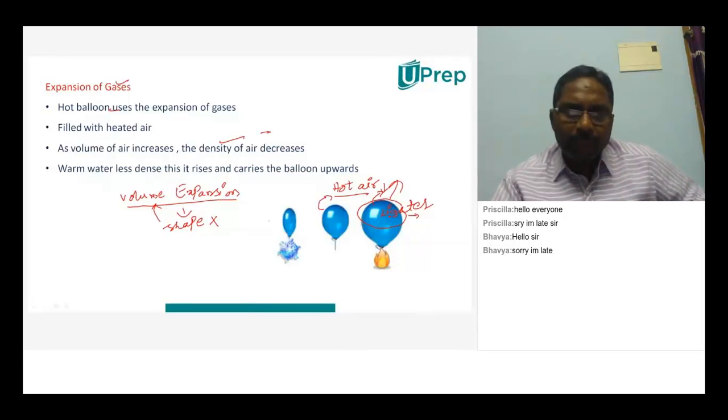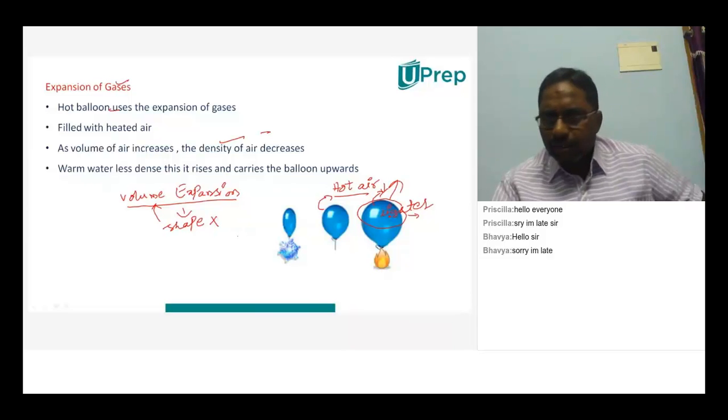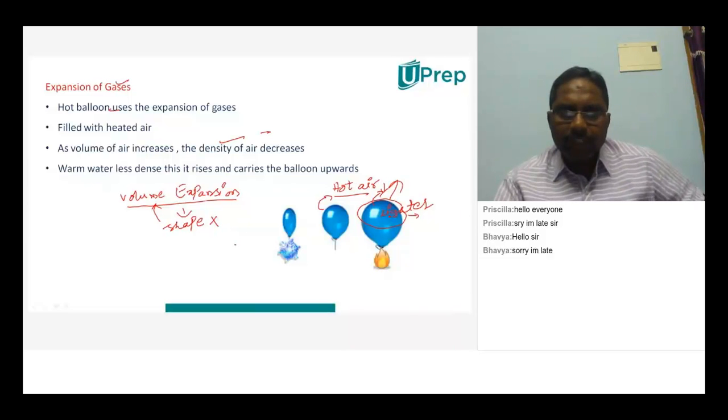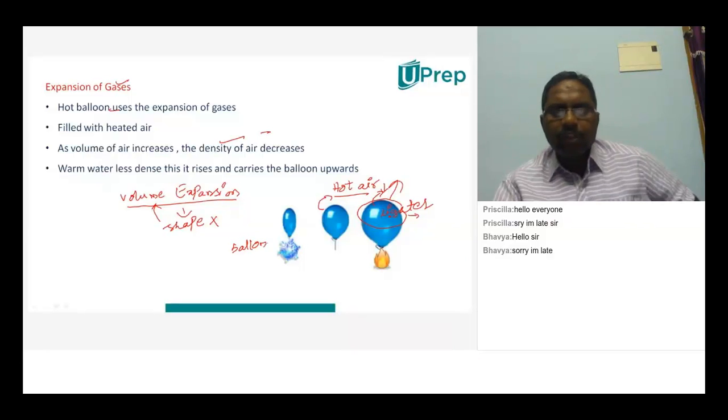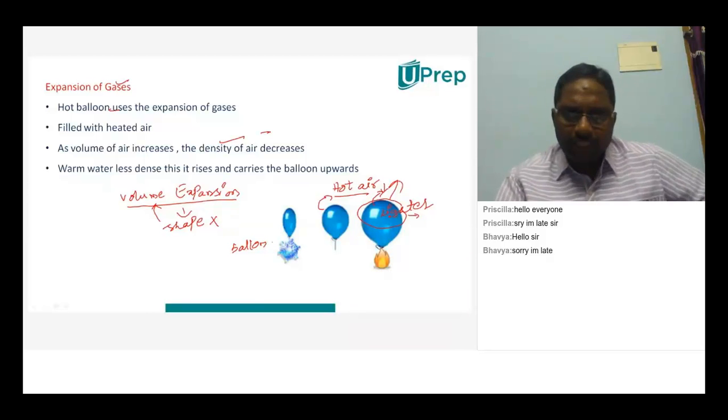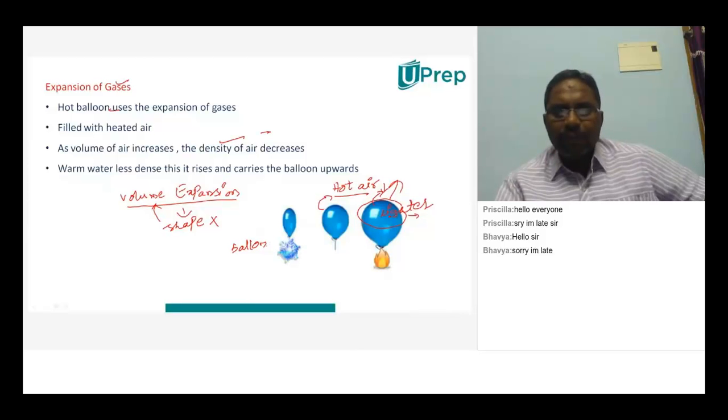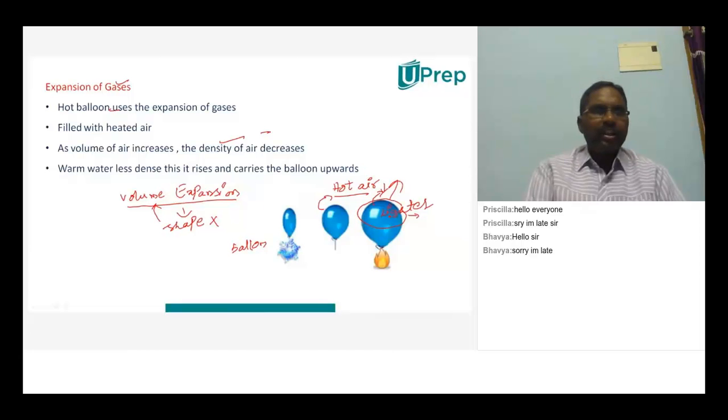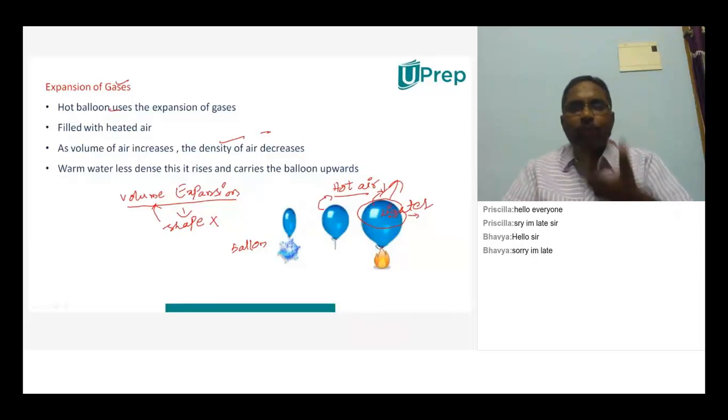Suppose, for example, you take one small balloon, which generally you play with. Don't worry about the spelling here. You take one small balloon, and you fill air with your mouth.